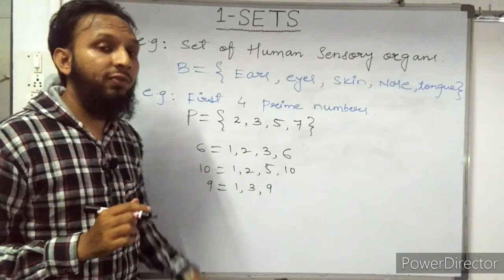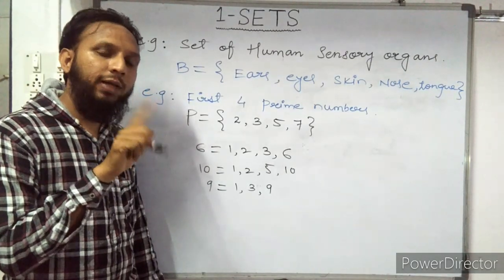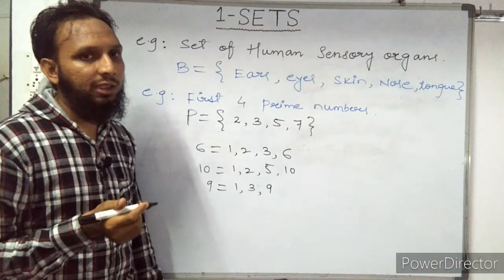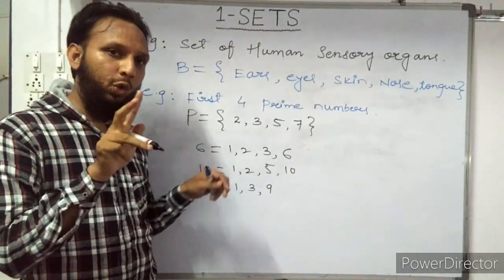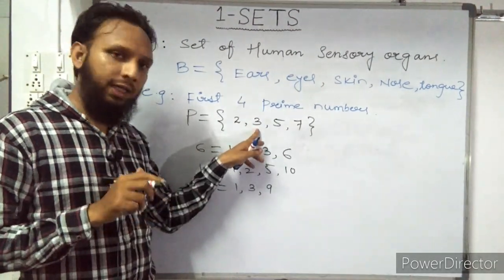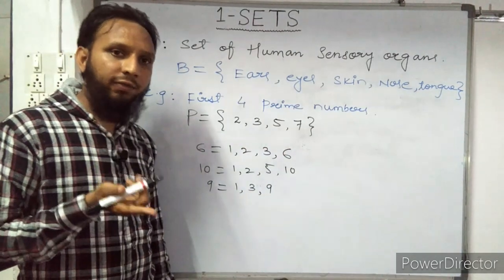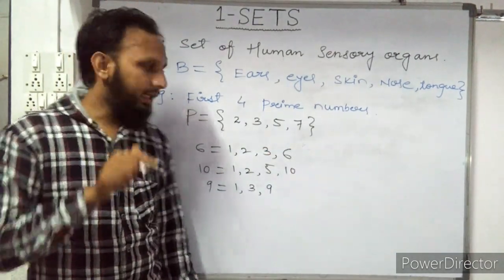So what is the definition of a prime number? A number having only 2 factors, 1 and the number itself. Those numbers are called prime numbers. For example, 2 has 2 factors, 1 and 2. 3 again has 2 factors, 1 and 3. 5, 1 and 5, only 2 factors. What about 7? 1 and 7, only 2 factors.